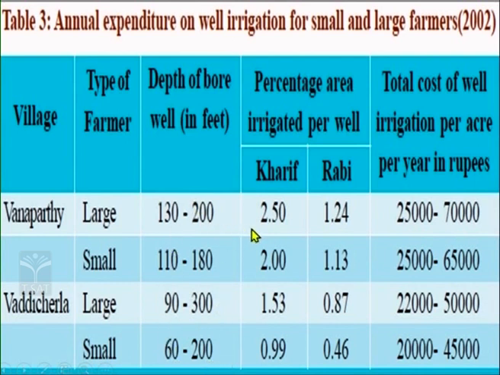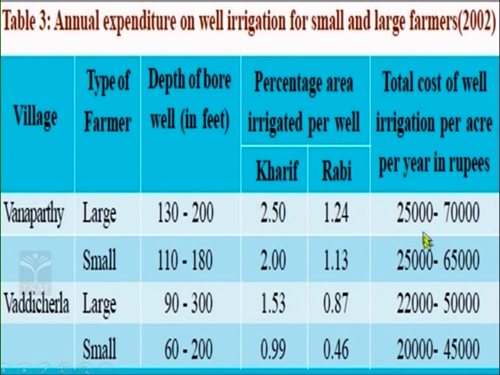Now because of this, what happened? Let us try to understand the area of the land that they irrigated with the water coming from the ground through these tube wells. Only 2.5% of the area was irrigated by each bore well. If only 1 acre is irrigated with the help of one bore well, just imagine the number of wells needed to irrigate the complete area. A lot of wells would be needed.